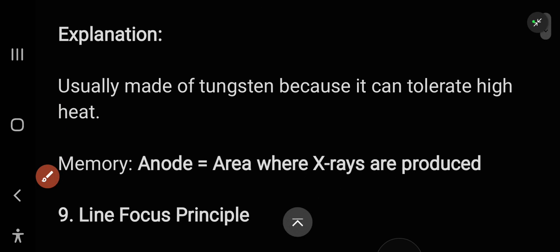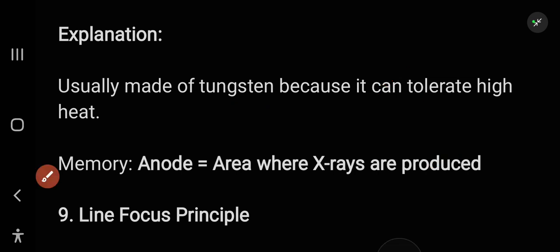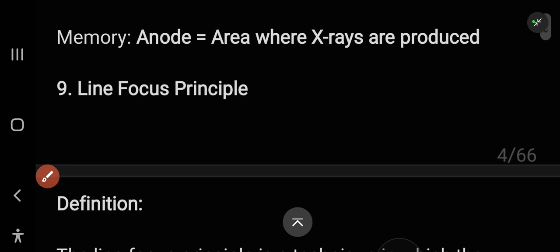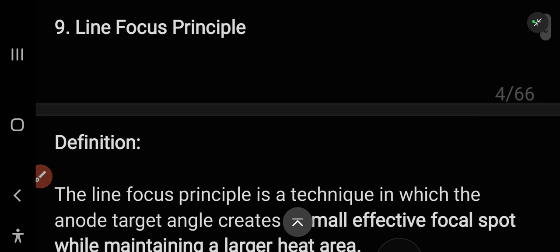Usually made of tungsten because it can tolerate high heat. The anode is made of tungsten. Why? Because tungsten cannot be evaporated easily, so that's why it's the most convenient material to be used here. The anode is the area where X-rays are produced. That's the production side.